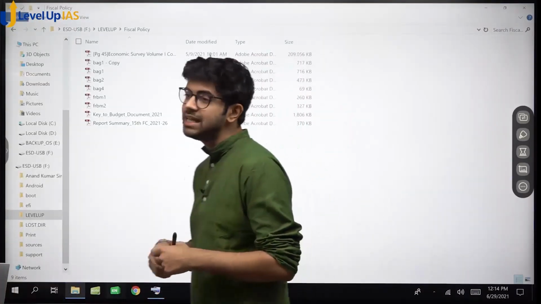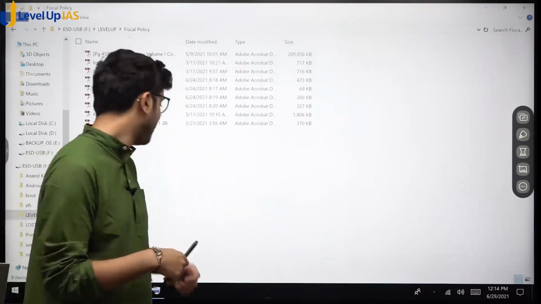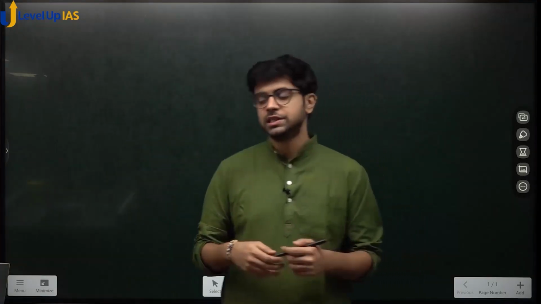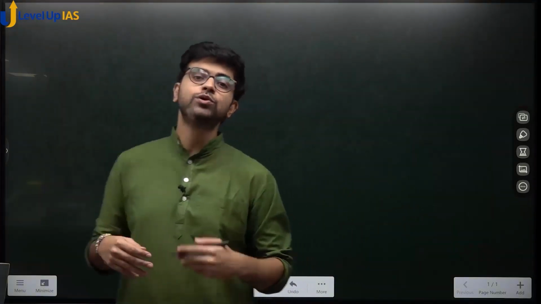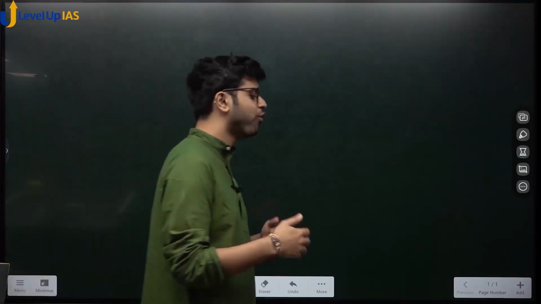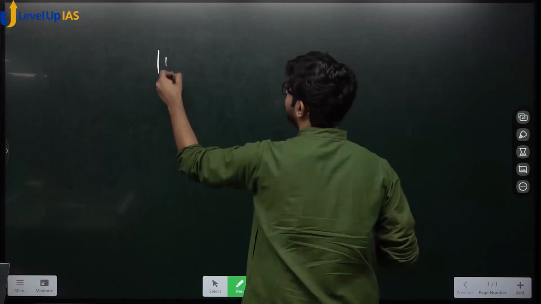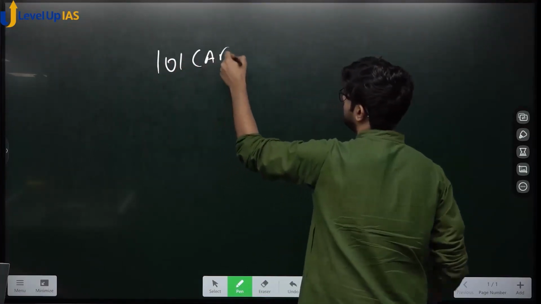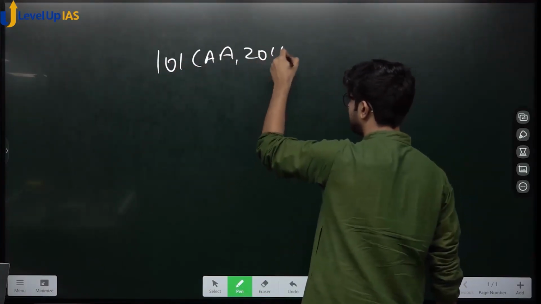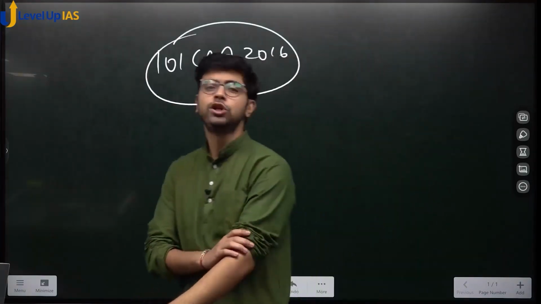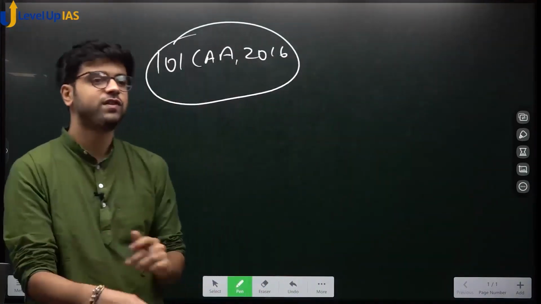Now I'll tell you the details about GST. What are the significant aspects about GST, and what were the constitutional changes which were made? To bring in a huge overhaul like GST, a constitutional amendment had to be made. It was made by the 101st Constitutional Amendment Act 2016. Lot of things were changed.